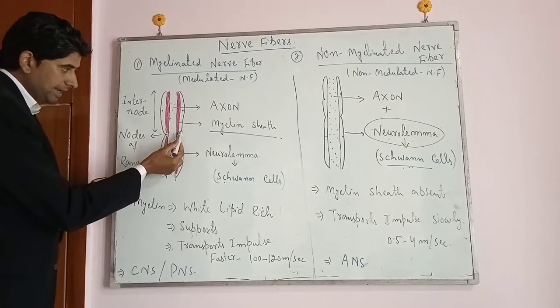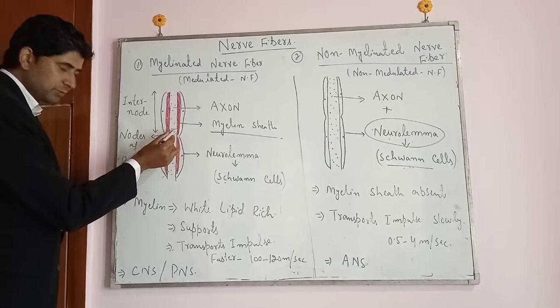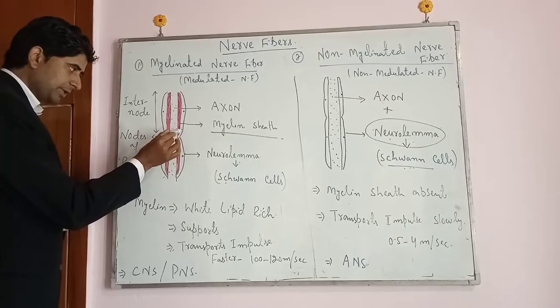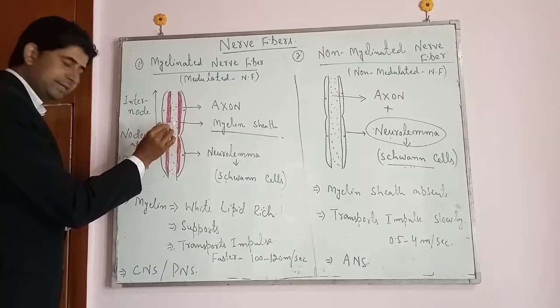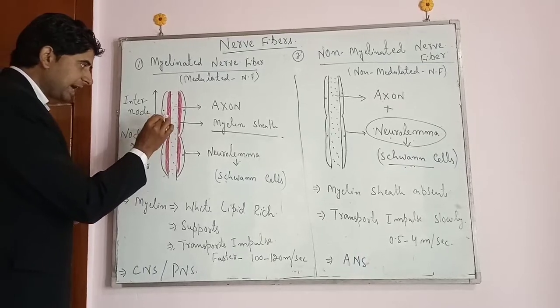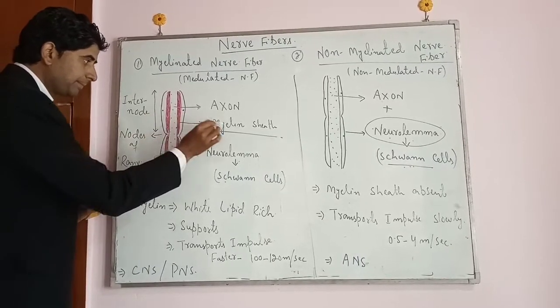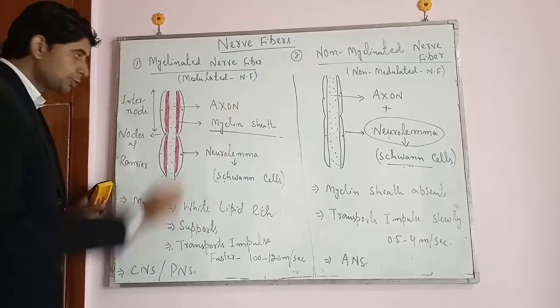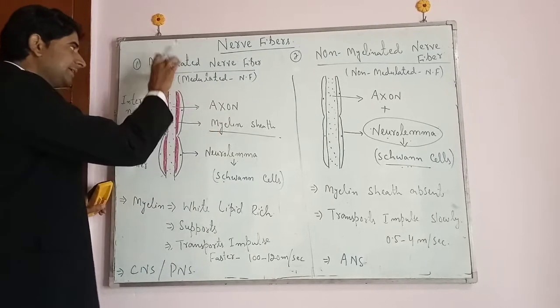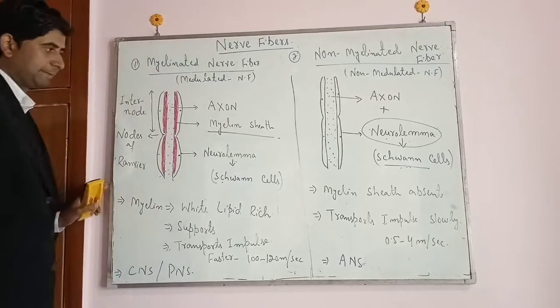This is the neurolemma and this is the axolemma. In between the neurolemma and the axolemma, there is a sheath. That sheath is termed as myelin sheath. So that is why इस nerve fiber को हम कह सकते हैं myelinated nerve fiber.